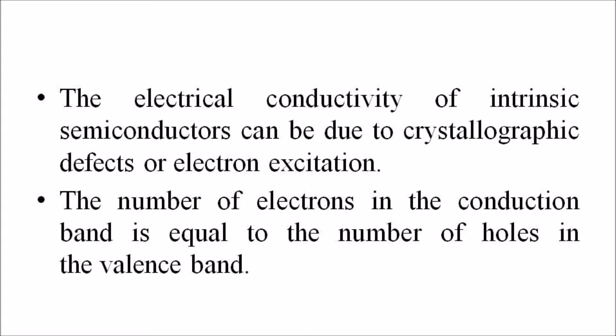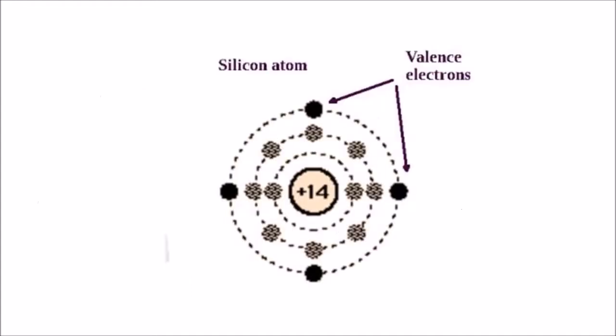An indirect band gap intrinsic semiconductor is one in which the maximum energy of the valence band occurs at a different k, that is k-space wave vector, than the minimum energy of the conduction band. Examples include silicon and germanium. A direct band gap intrinsic semiconductor is one where the maximum energy of the valence band occurs at the same k as the minimum energy of the conduction band.